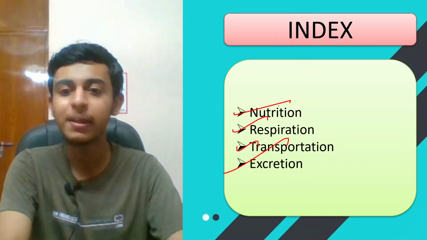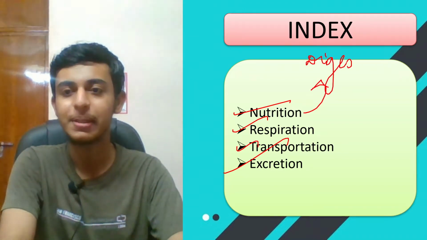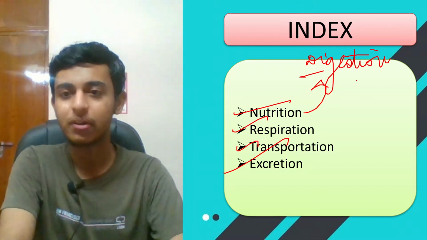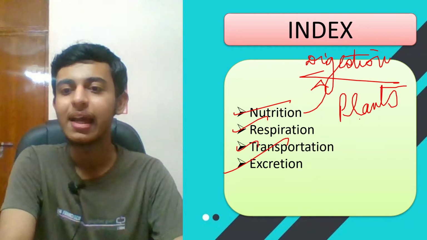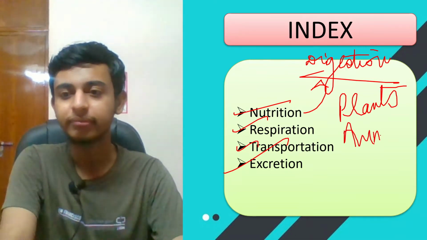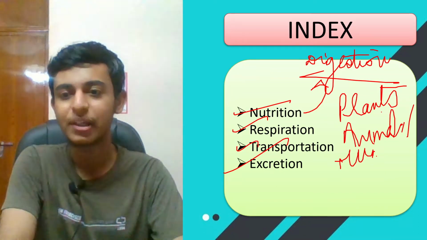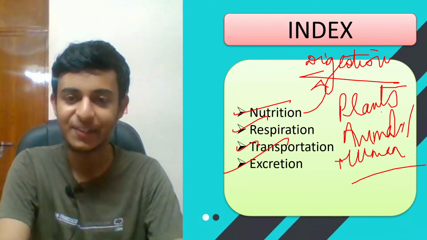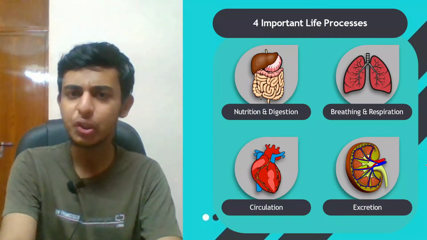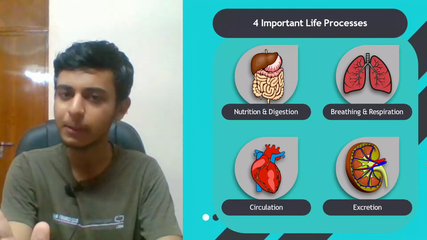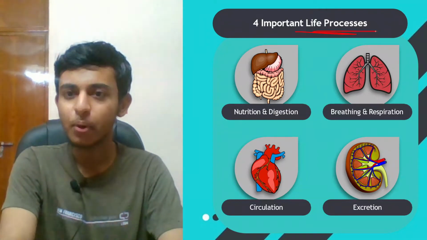These are the four topics. Nutrition is also referred to as digestion by some people, but actually it's nutrition that we'll be talking about because we are talking about both plants and animals. Animals and humans, of course, because human beings are also animals, you all know, right? To start करें फिर. So I'll try to keep the session in both Hindi and English so that both the people understand. Talking about the four important life processes.